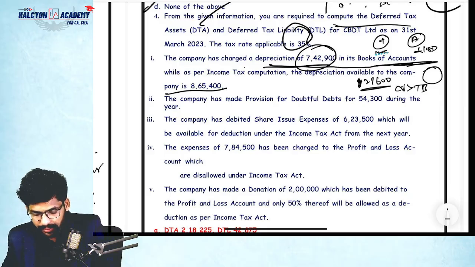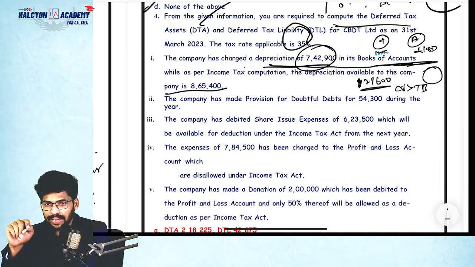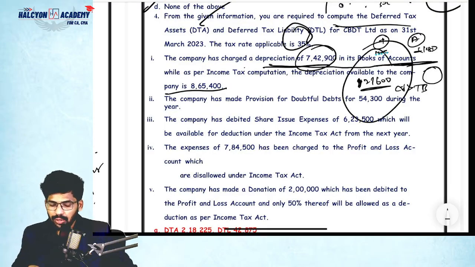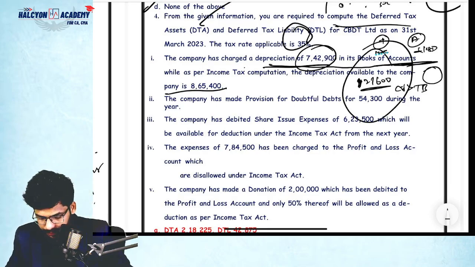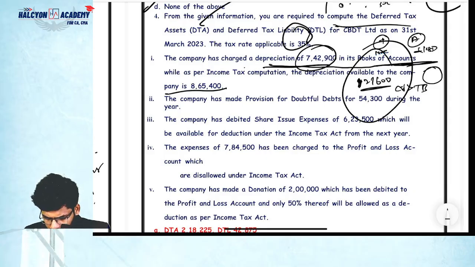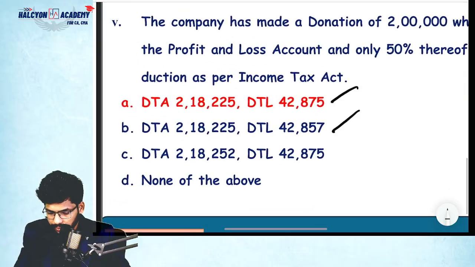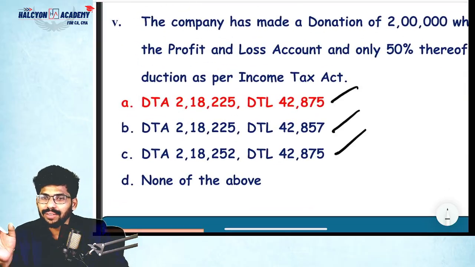So what will be created, guys? Deferred tax asset or deferred tax liability? If the carrying value is more than tax base, then deferred tax liability will be created. How much? The difference amount, 121,600 into 35%. What is the difference? 865,400, sorry, the difference amount is 122,500. 122,500 into 35% is 42,875. So the answer is 42,875 only. So we need to calculate the deferred tax asset also.